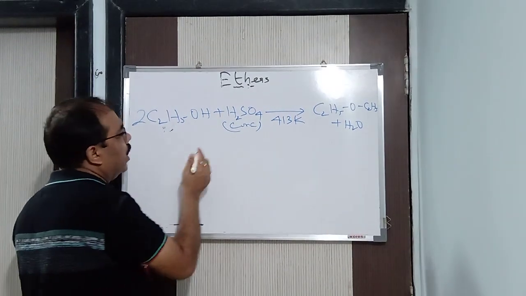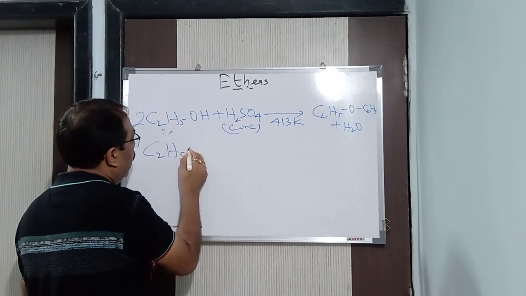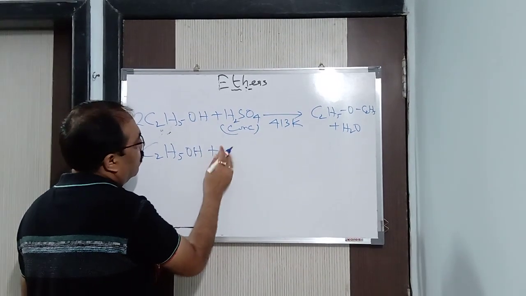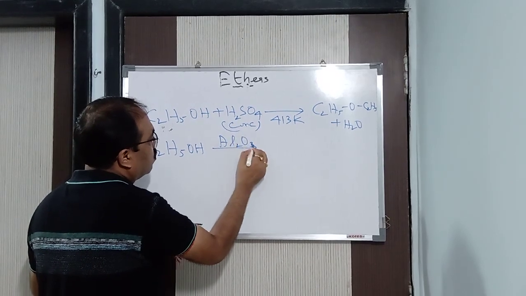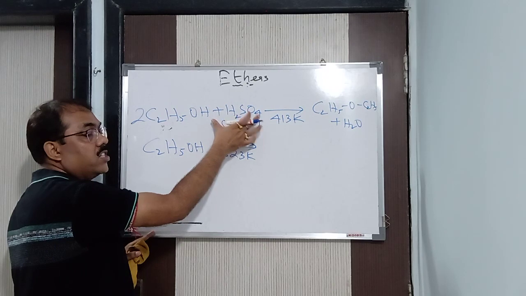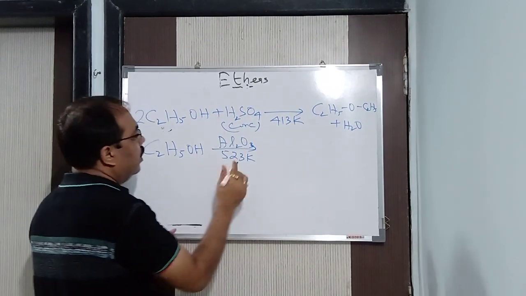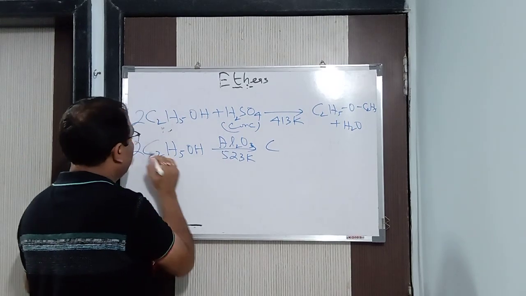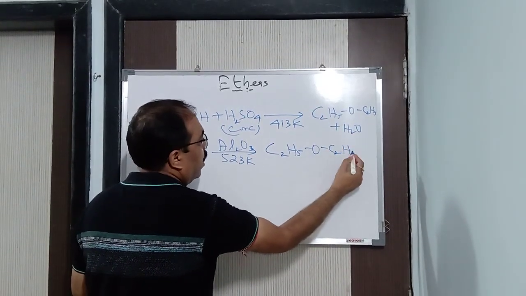Now, if I take the dehydrating agent as something else, like alumina, C2H5OH in presence of alumina, heated to around 523 Kelvin, instead of conc H2SO4, then what am I going to get? Again the same thing, two molecules will give C2H5OC2H5 plus water.